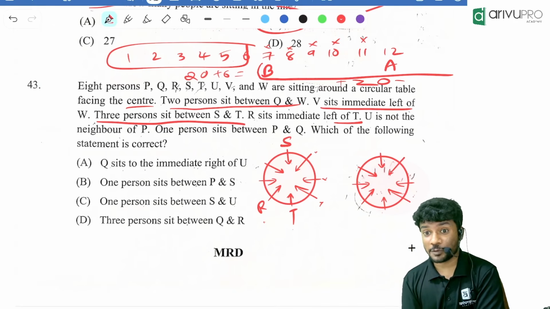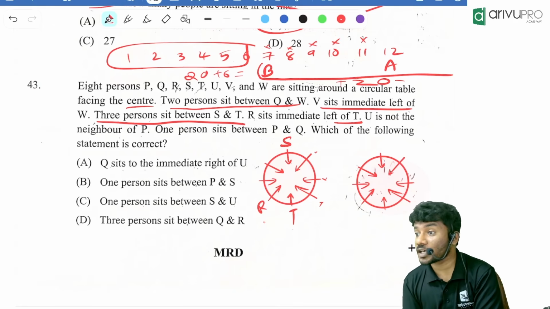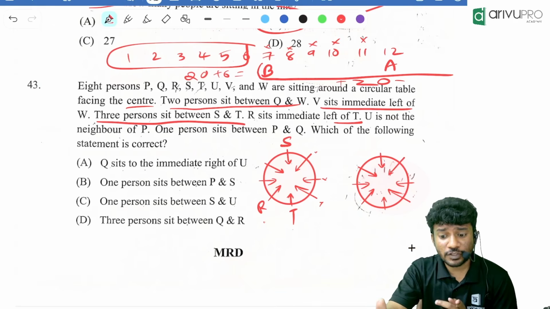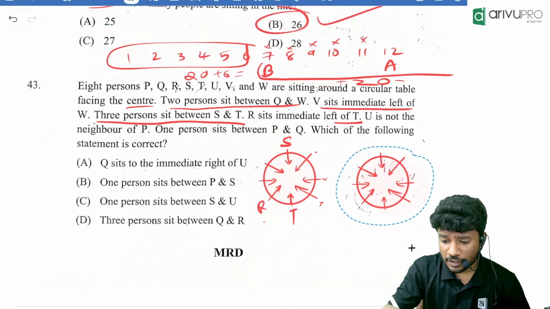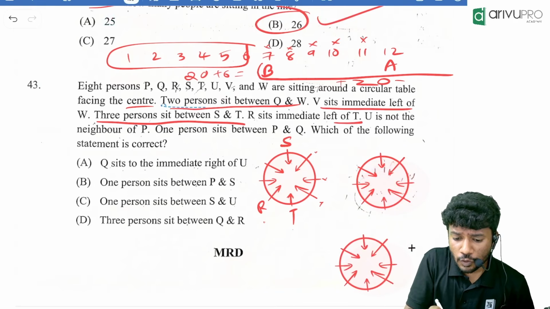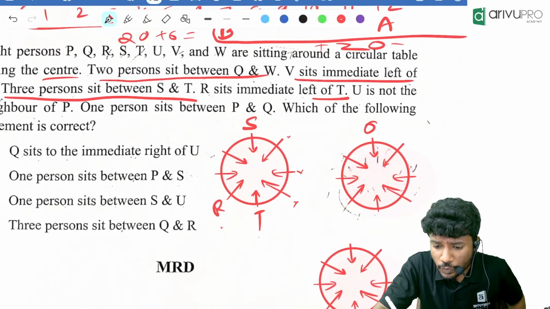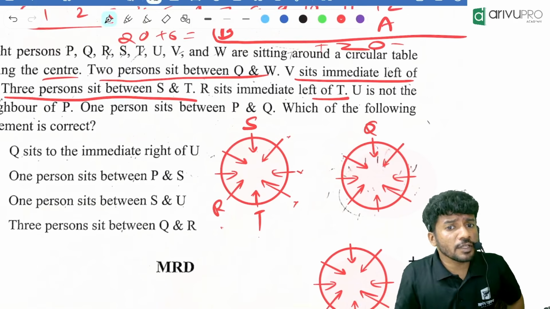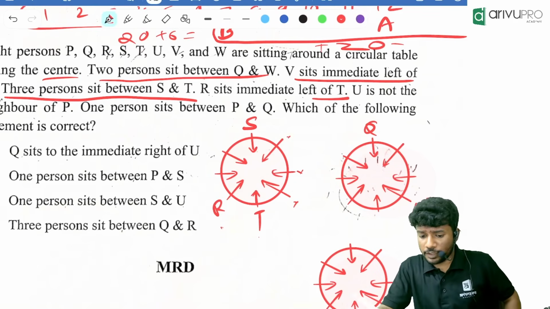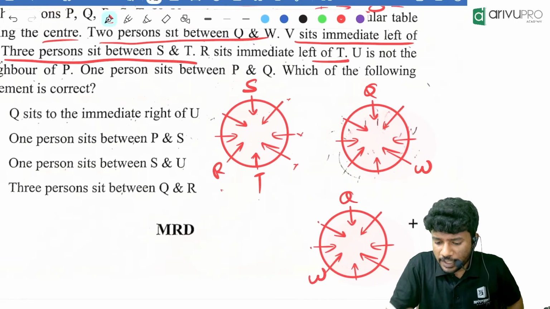My question is, what will you do next after this? If you are stuck like this, we will check, I skipped the first two sentences, right? What were the first two sentences I read? I will just have another copy of it. Two persons sit between Q and W. So I will check the possibility. Q is over here. Two persons sit between Q and W means either it will be Q dash dash W, or Q over to the left, it will be W.